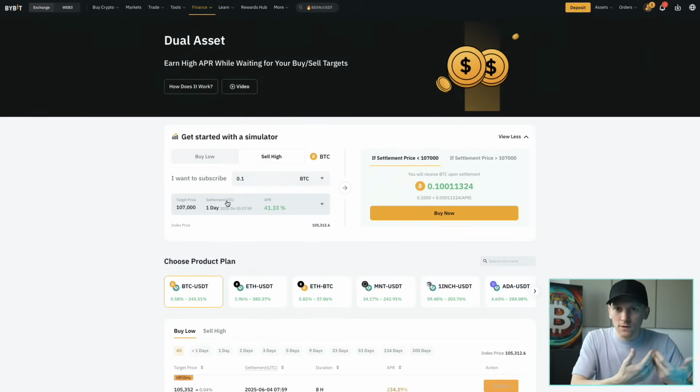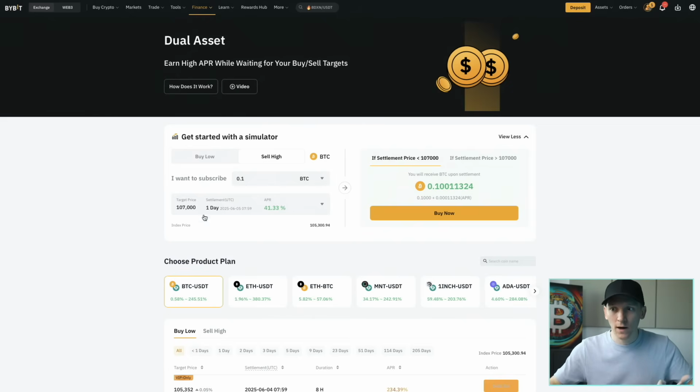And then of course, when that option expires, you have to go to different options and different options. So you won't be getting 41% on your money. You're getting a very small amount, which is the cash that they pay you for the option, right? Which is the premium that they pay. So it's calculated as an APR, but it's slightly misleading. In any case, do you think that Bitcoin will be moving from 105,000 to 107,000 in 1 day? If you don't, you can sell this option and you can earn some cash. If it does, then you'll have to sell your Bitcoin at that price.